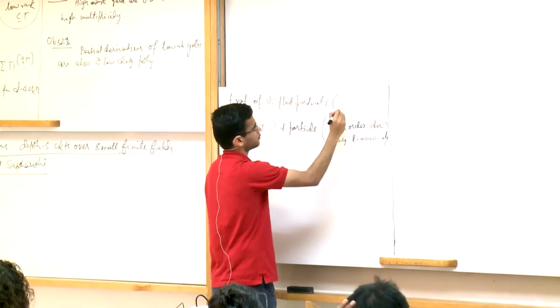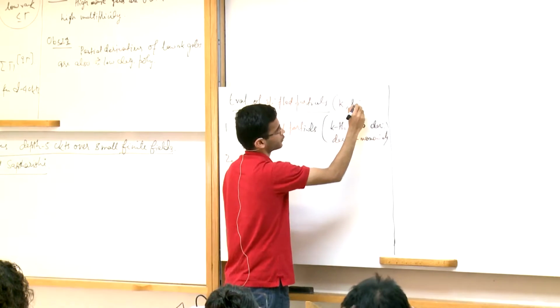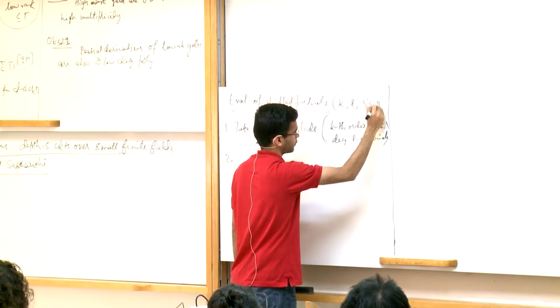Right. So these will be indexed by 3 parameters: k, the order of the derivative; L, the degree of the monomials we are going to shift them by; and a set S, which is a subset of F_q to the n.